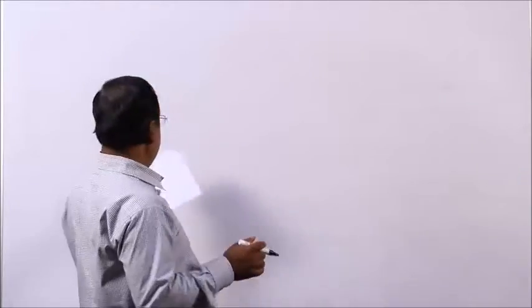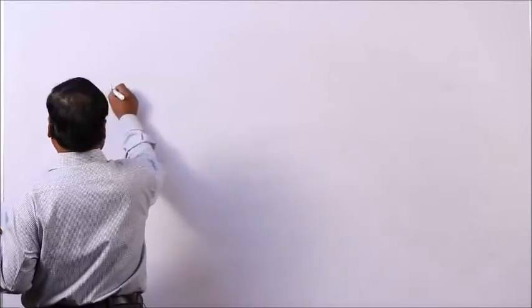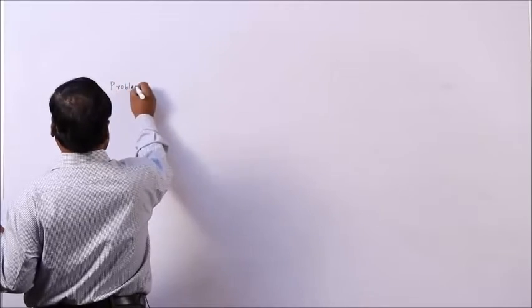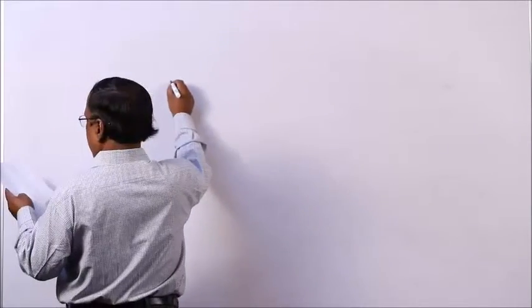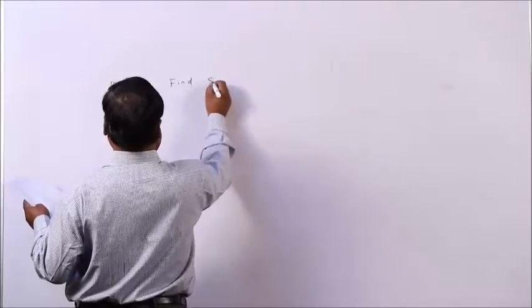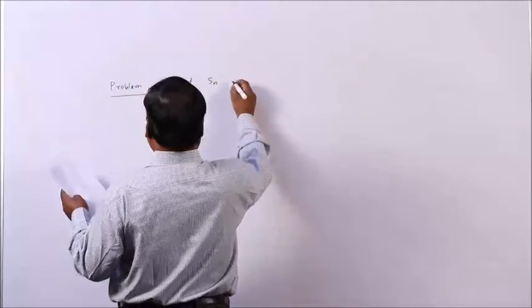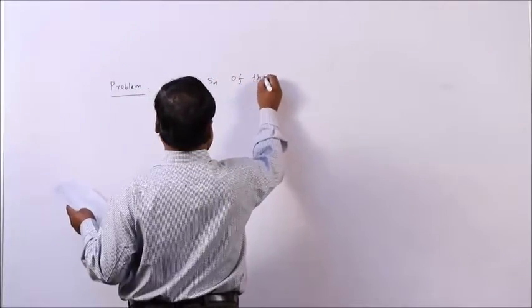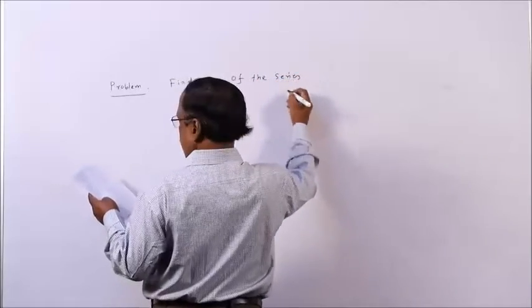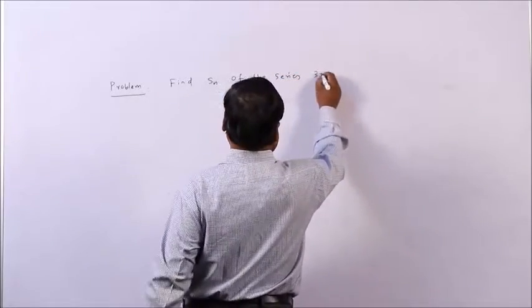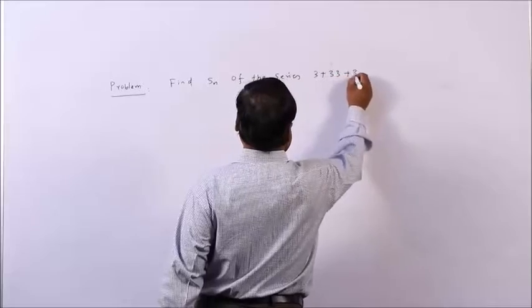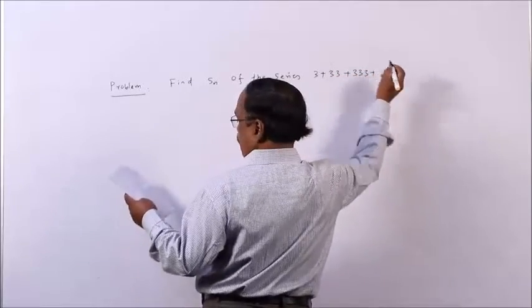This last problem, you see this, find Sn of the series 3 plus 33 plus 333 in this way.